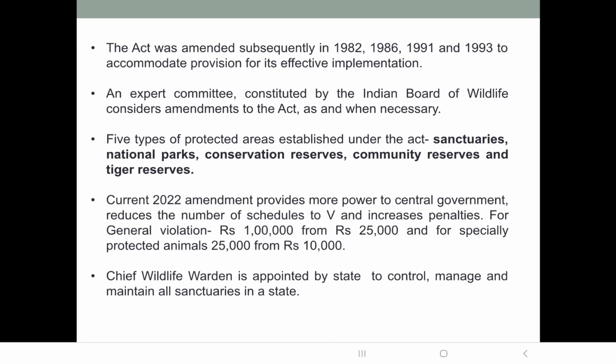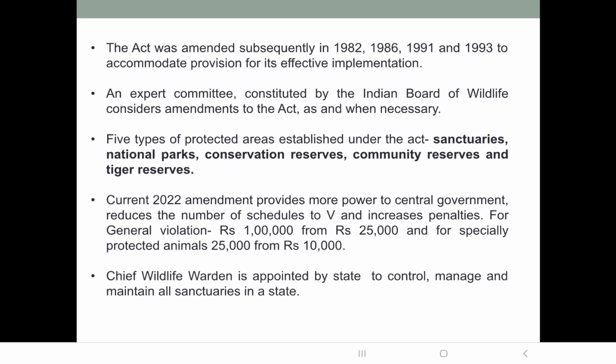Then there are community reserves. Here, a private or community land is declared by the state government as a community reserve after consulting the owner or the community of that land. The owner or the local community is consulted so that they can volunteer to conserve the wildlife in the community reserve.